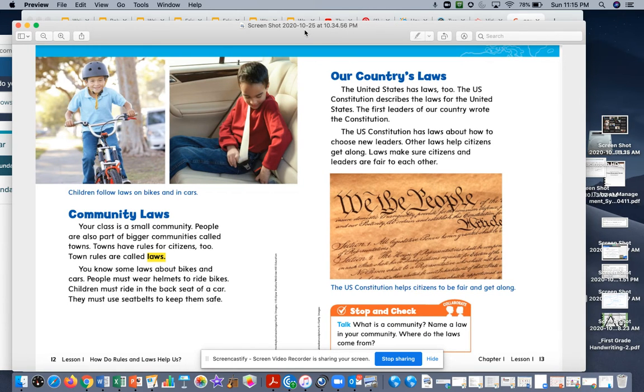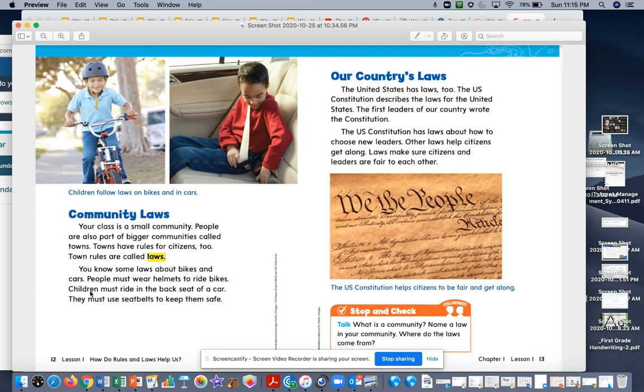Okay, boys and girls, make sure you get your research companion book. That's the red book with the hardcover, and follow along as we read. Okay, so we are on page 12. We're going to go ahead and read all of this, and then we're going to go ahead and record our response. All right, so let's go ahead and follow along.